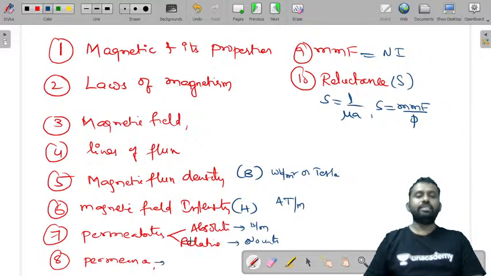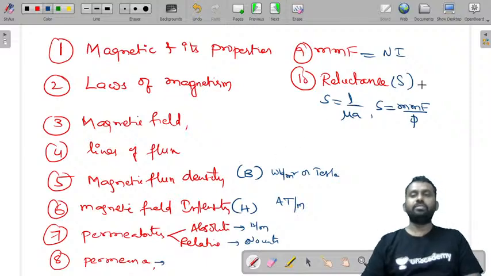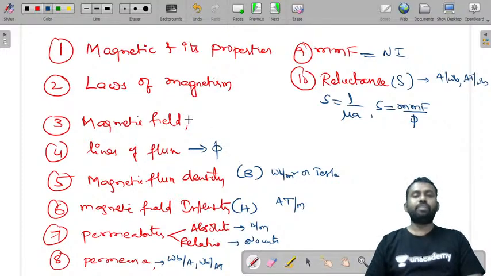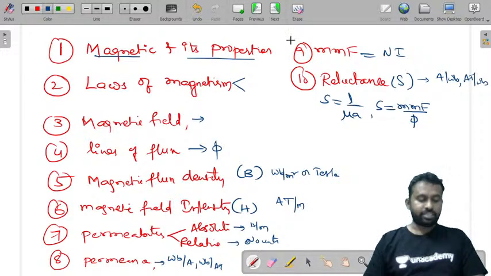And permeance has the units reciprocal of reluctance. Reluctance has the units ampere per Weber or ampere turn per Weber. So this has Weber per ampere or Weber per ampere turn. Flux lines is phi. Magnetic field is the region around a magnet, and you have two laws of magnetism, and there are some properties of magnetic materials. So this is about magnetic circuits introduction. We will see much more in the next session.